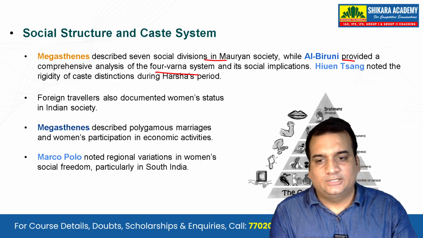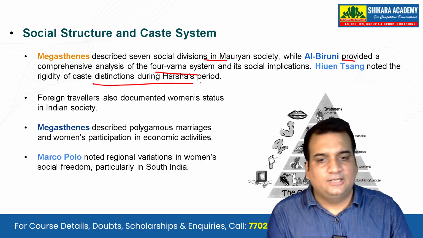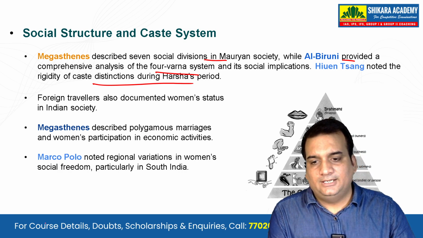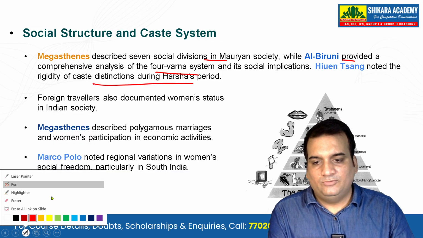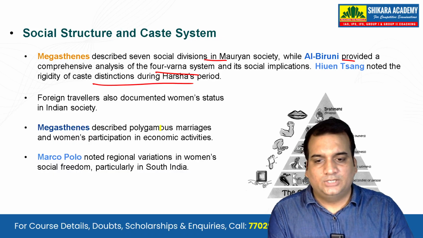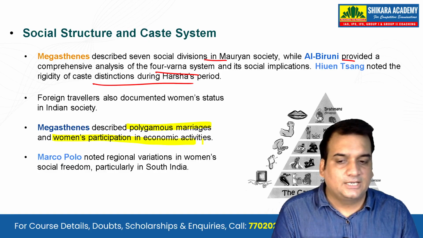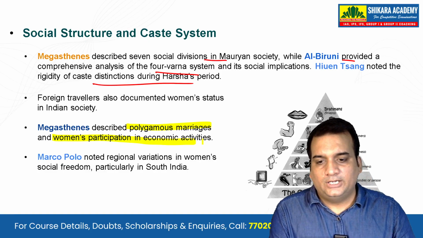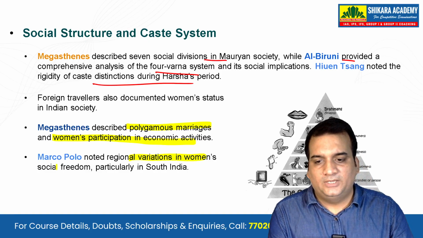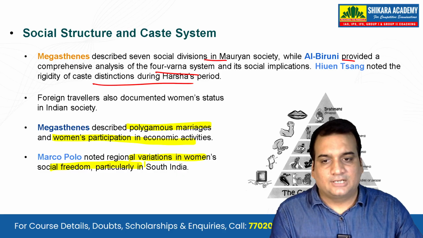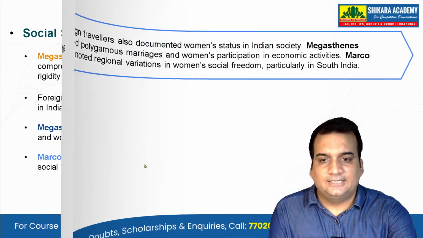Hiuen Tsang noted the rigidity of caste distinctions during Harsha's period. Foreign travelers also documented women's status in Indian society, and when we see what Megasthenes has to say, he describes polygamous marriage and women's participation in economic activities. Marco Polo noted regional variations in women's social freedom, particularly in South India, when he talks about the caste system in India, and that is the social structure.